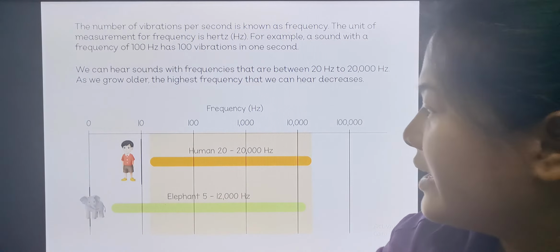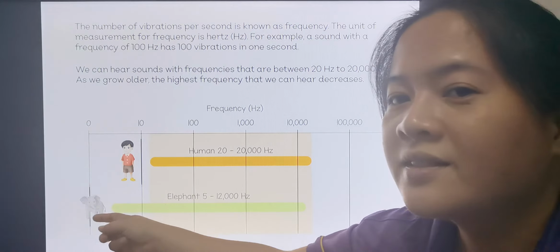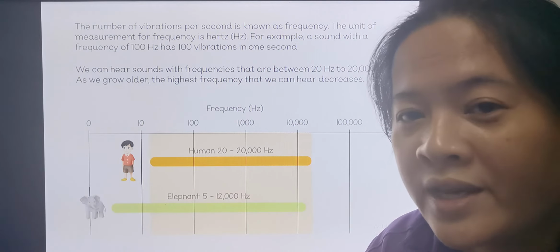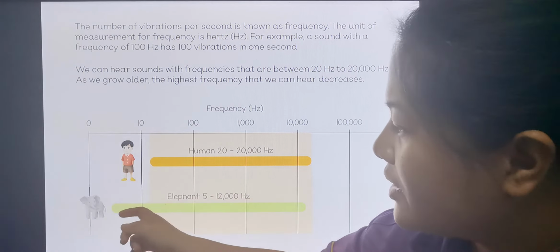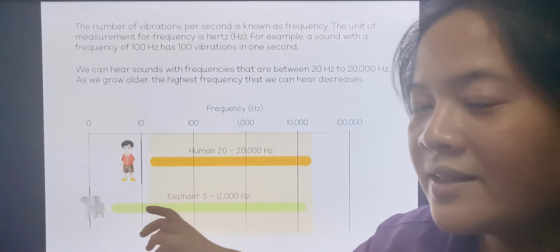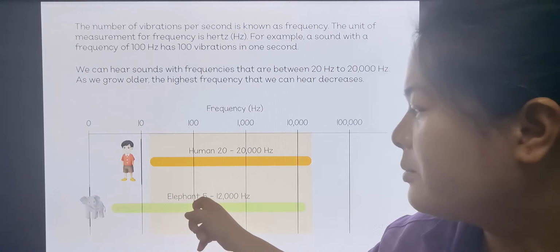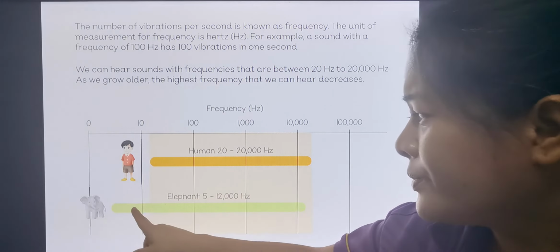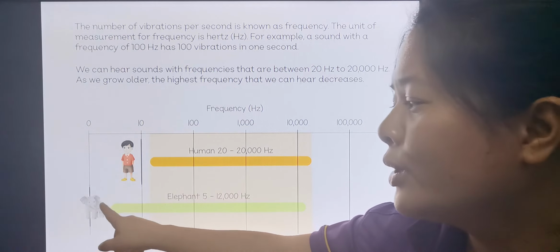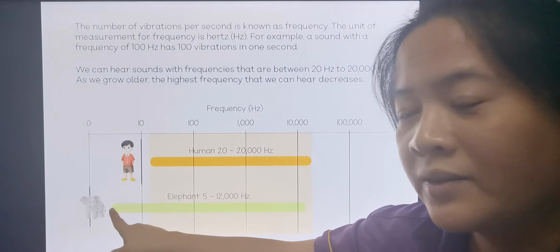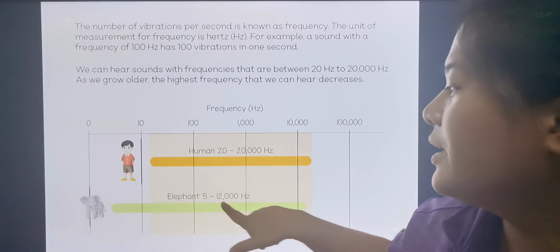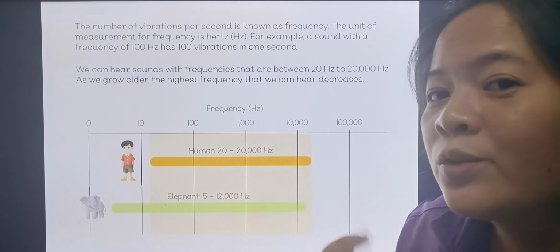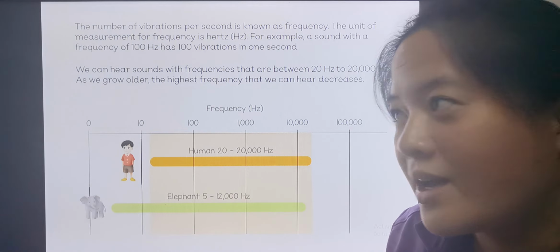Here you can see that different animals have different ranges of hearing. The elephant can hear from 5 hertz to 12,000 hertz, so elephants can hear lower pitch than humans, but only up to 12,000 hertz, while humans can hear up to 20,000 hertz.